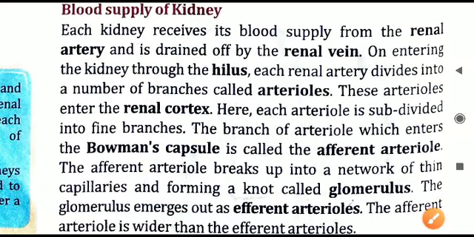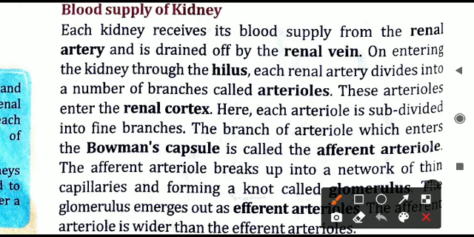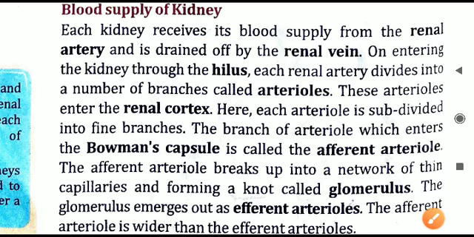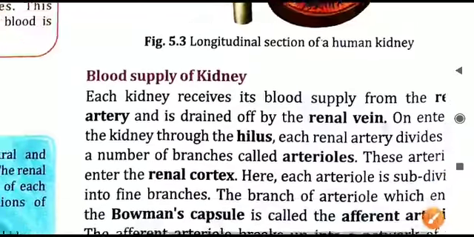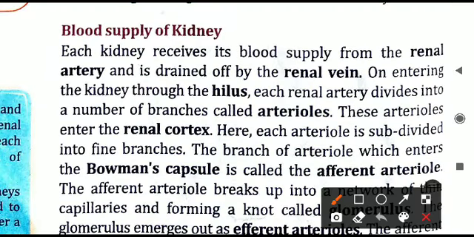And after entering, where the blood will move, let us read the full details now. On entering the kidney through the hilus, this is the hilus only, where the kidney is entered, where the blood is entering, this part is called as hilus. This is given in this diagram. And the blood enters the kidney through the hilus only. This is a small opening there. Blood enters the kidney through hilus. At that time, this main artery will divide into small branches. These branches are called as arterioles. One main artery is there, renal artery.